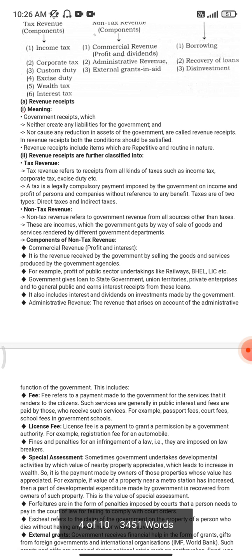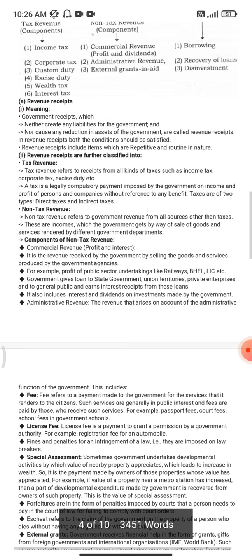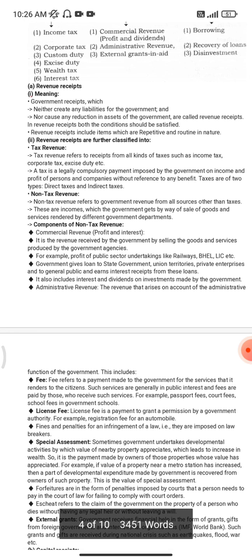receipts from all kinds of taxes such as income tax, corporate tax. A tax is a legally compulsory payment imposed by the government on income and profit of persons and companies without reference to any benefit. Taxes are of two types basically: direct taxes and indirect taxes. Income tax and all these kinds of taxes come under direct taxes,